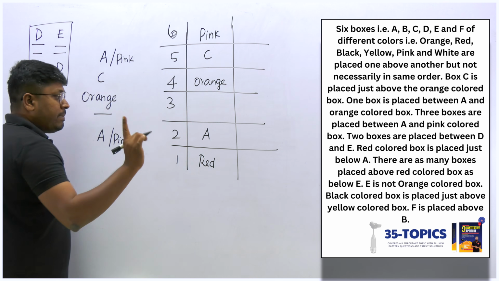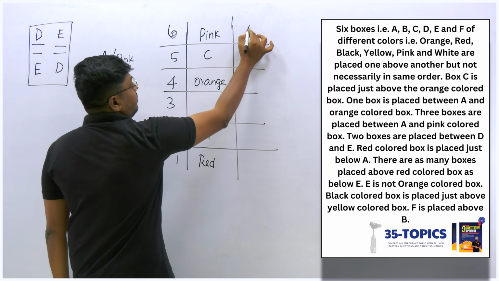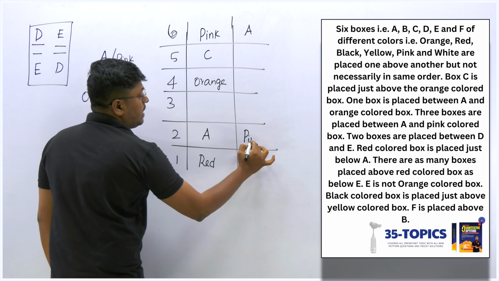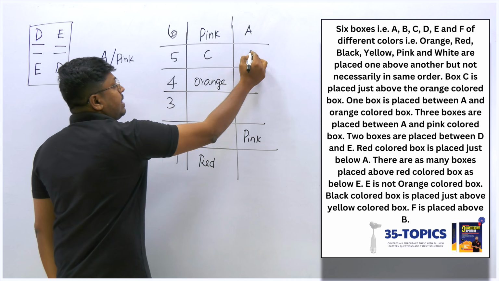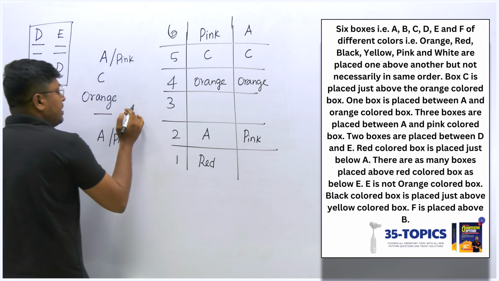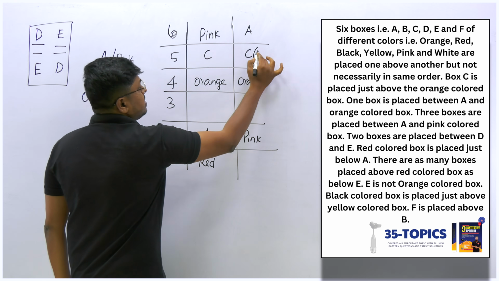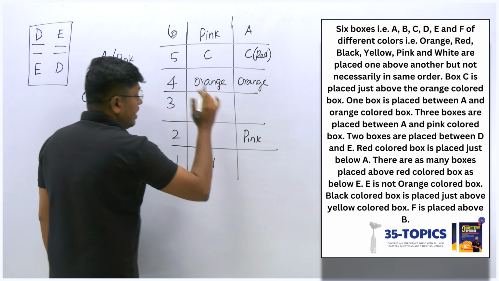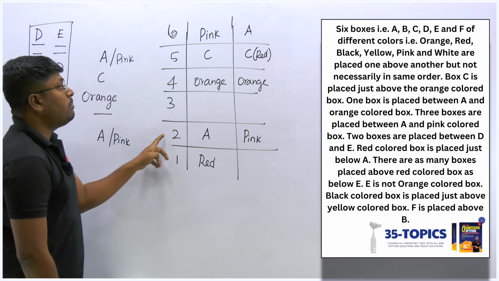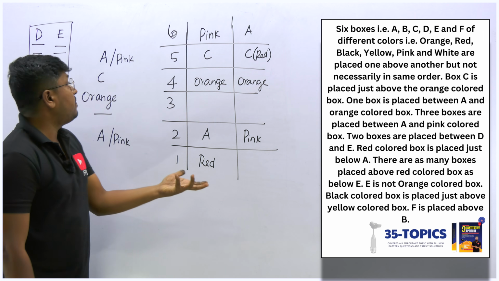So this will be one possible diagram, or else we know that A can also be placed here. If I fix A here, 1, 2, 3, and this will be pink. So below A, C and orange, no changes. And we already know that below A, the red color box is placed. So below A, this will be red. So finally, we have 2 possible cases where I can fix A in the second box or else A at the 6th box.